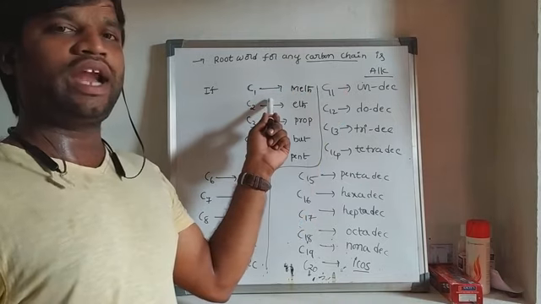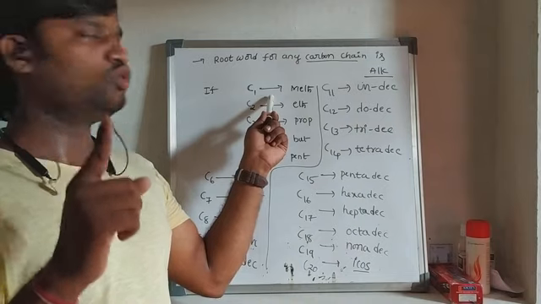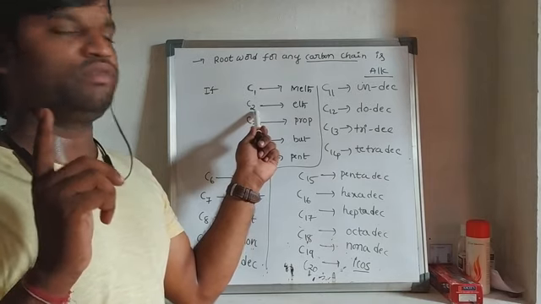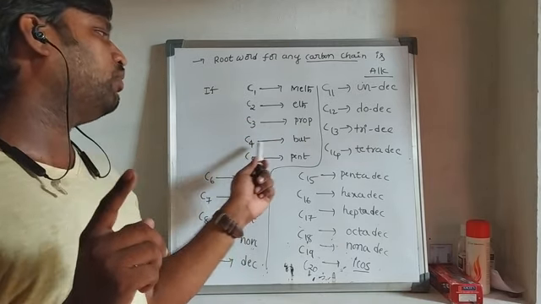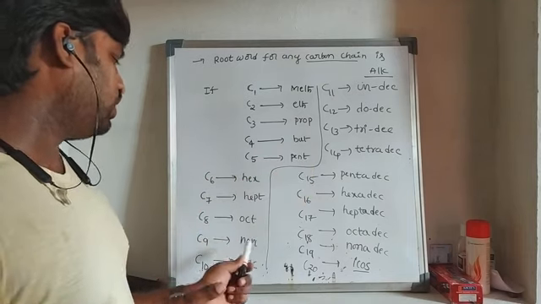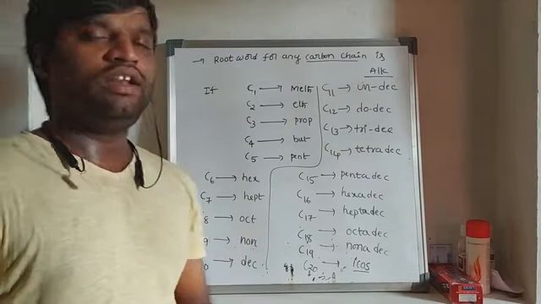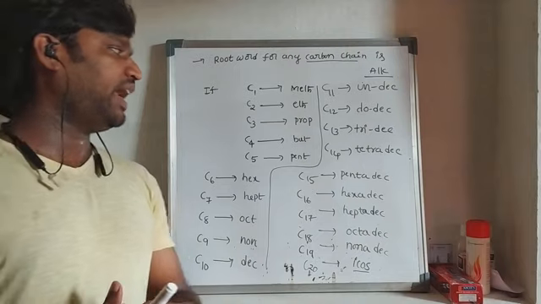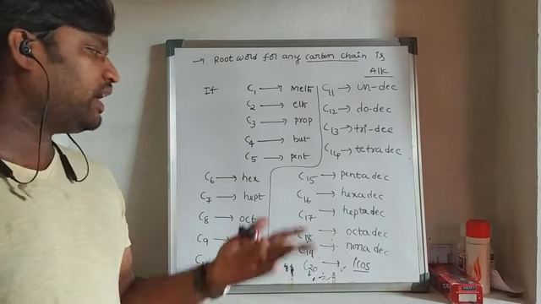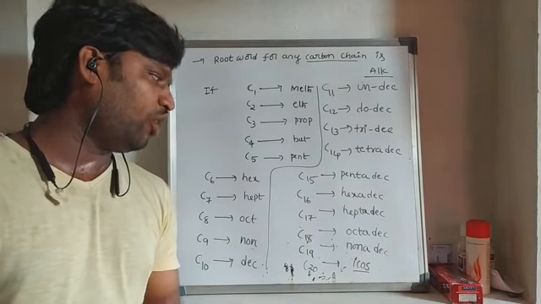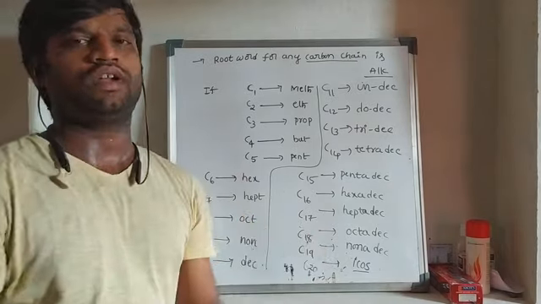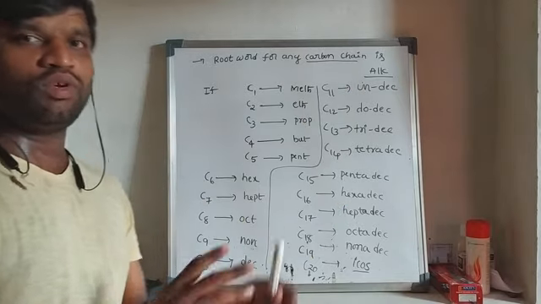If the molecule contains only one carbon, then the root word for the molecule is meth. If the molecule contains 2 carbon atoms, then the root word is eth. If 3 carbon, prop. If 4, but. 5, pent. If 6, hex. If 7, hepta. 8, oct. 9, non. 10, dec. 11, undec. 12, duodec. 13, tridec. And 14, tetradec. And 15, pentadec. And 16, hexadec. If 17, heptadec. If 18, octadec. If 19, nonadec. If 20, icos. And so on. This is what we have about the root word.